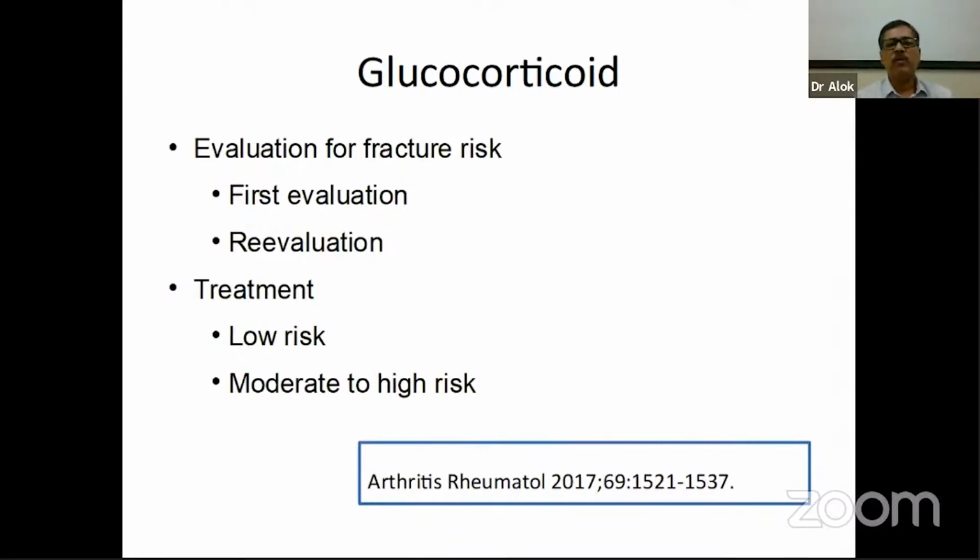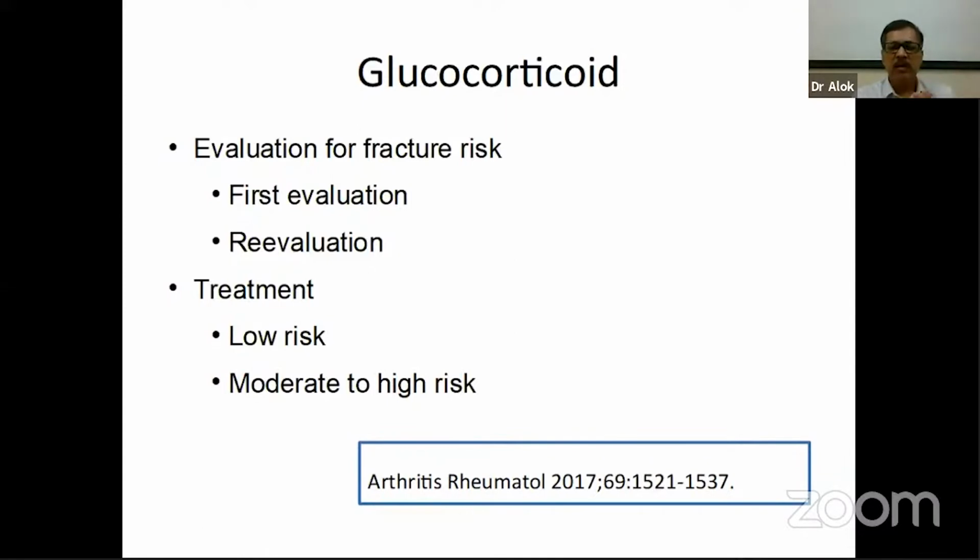The treatment for glucocorticoid-induced osteoporosis is to be started based on the initial risk evaluation. The risk evaluation also looks into other risk factors for fracture. These include family history, presence of hyperparathyroidism, presence of thyrotoxicosis, whether the patient is lean, whether the patient has previously had any other fracture, and hypercalcemia.